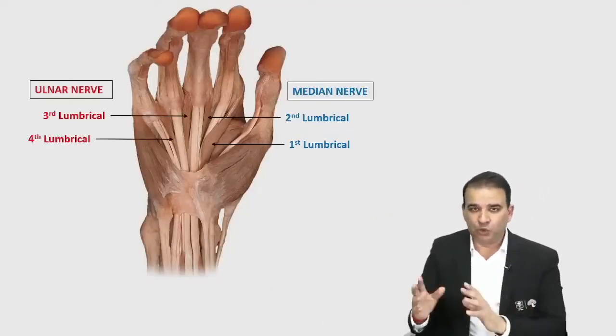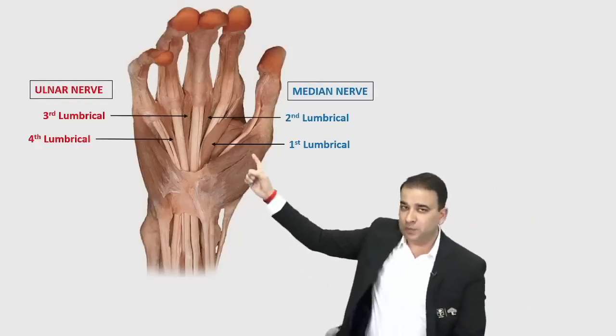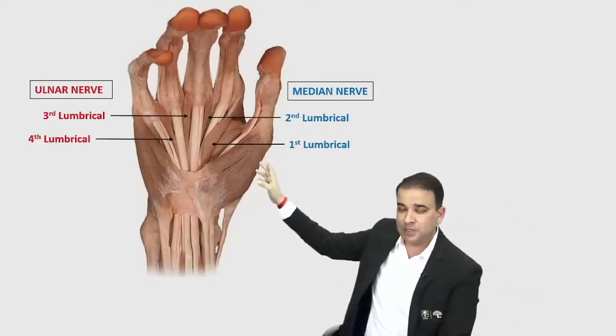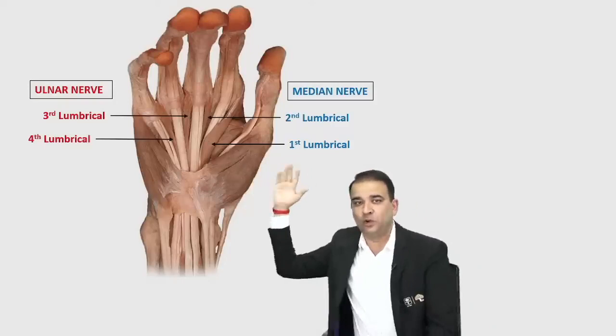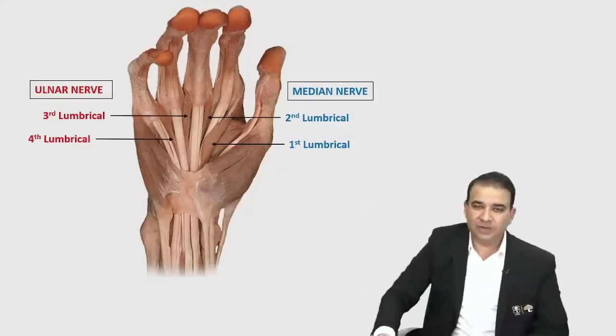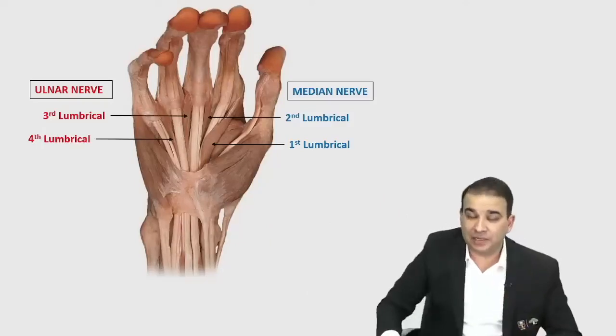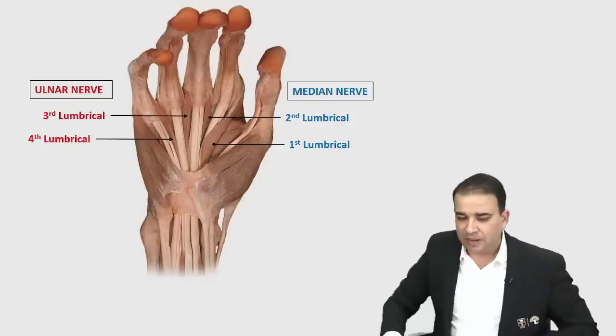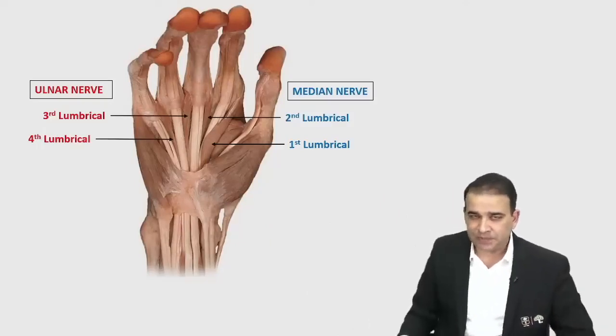So two lumbricals, guys. First lumbrical was one of the image-based questions asked in the exam, a cadaveric image-based question. So obviously the counting goes from lateral to medial. So first and second lumbricals are unipinnate, supplied by the median nerve. Third and fourth lumbricals are bipinnate, supplied by the ulnar nerve. Bipinnate lumbricals.